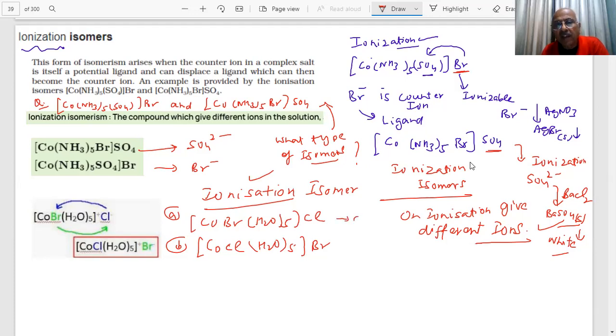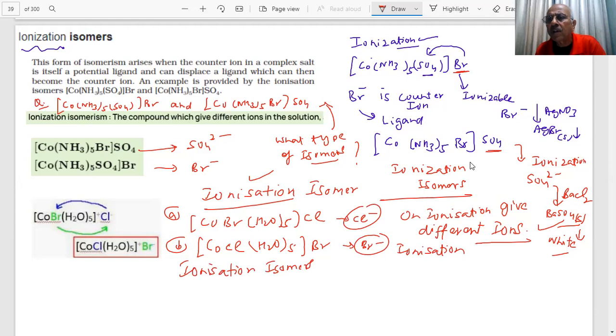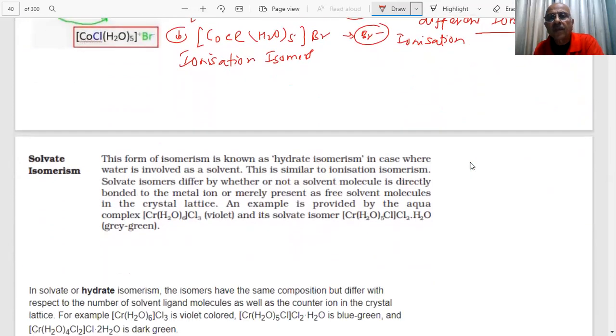This will give Cl minus ion. This will give Br minus ion on ionization. Yes, sir. Immediately in the paper, I will say they are examples of ionization isomer, students. See, in here, Br is attached to the cobalt. Here, Cl is forming a bond with the cobalt. So they are structural isomers. See, the bonding has changed, student.